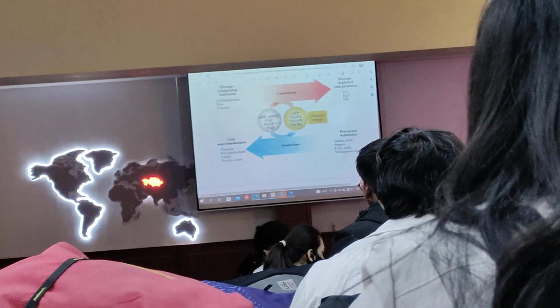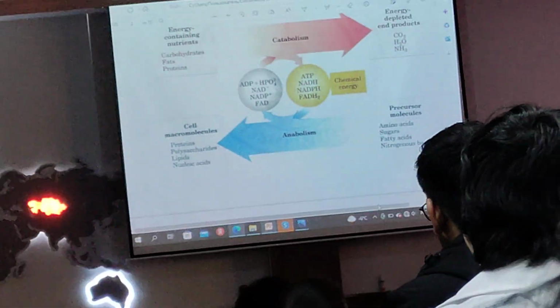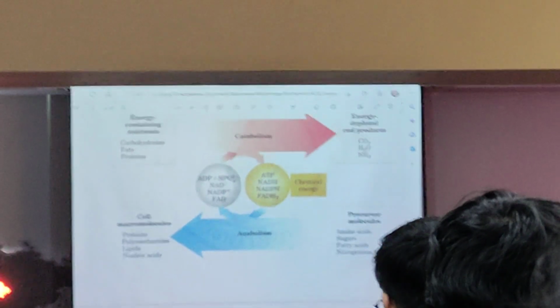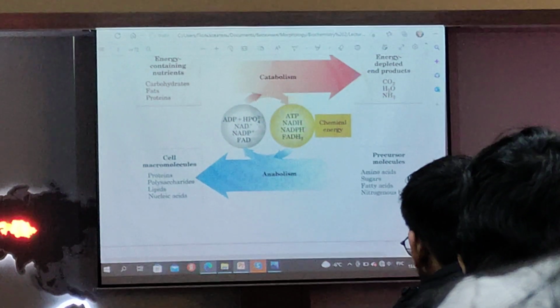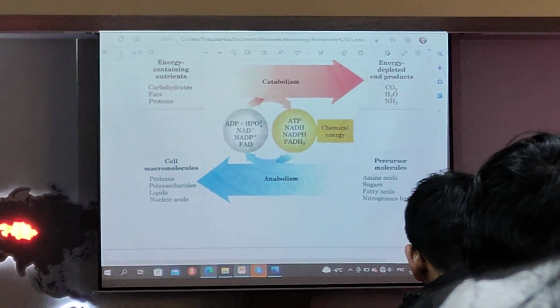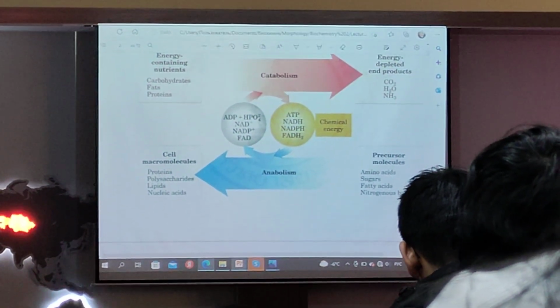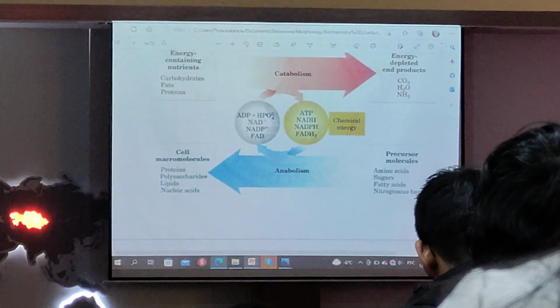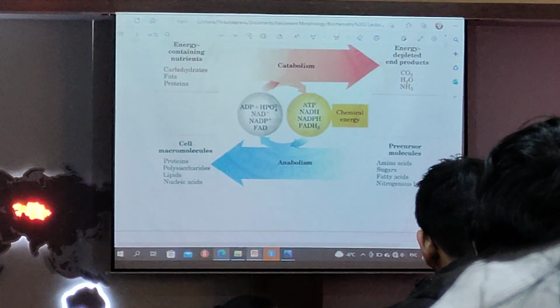For example, when there is a deficiency of glucose in the bloodstream, formation of glucose from non-sugar intermediates occurs. This process is gluconeogenesis. In this picture you see catabolism,